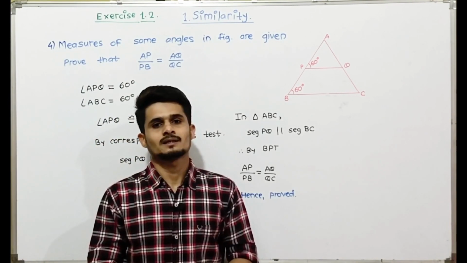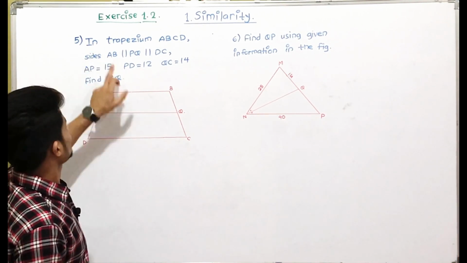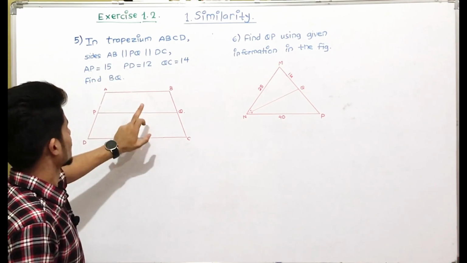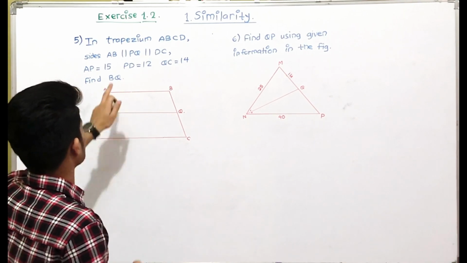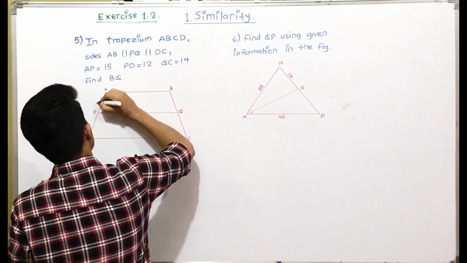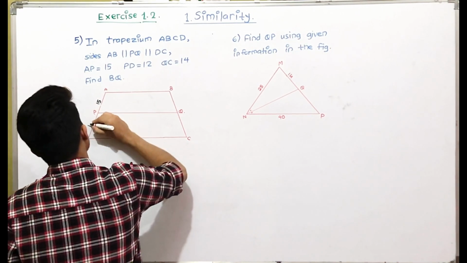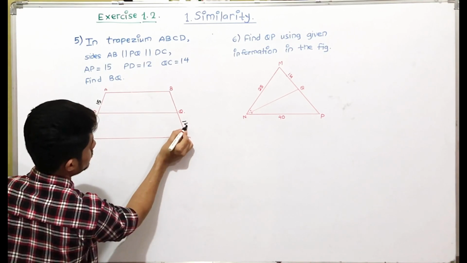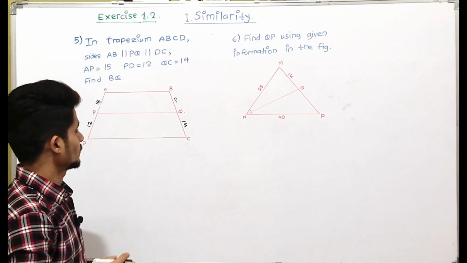So now let's see question number 5. In trapezium ABCD, side AB is parallel to PQ is parallel to DC. If AP is equal to 15, PD is equal to 12, QC is equal to 14, find BQ. Find the value of BQ.